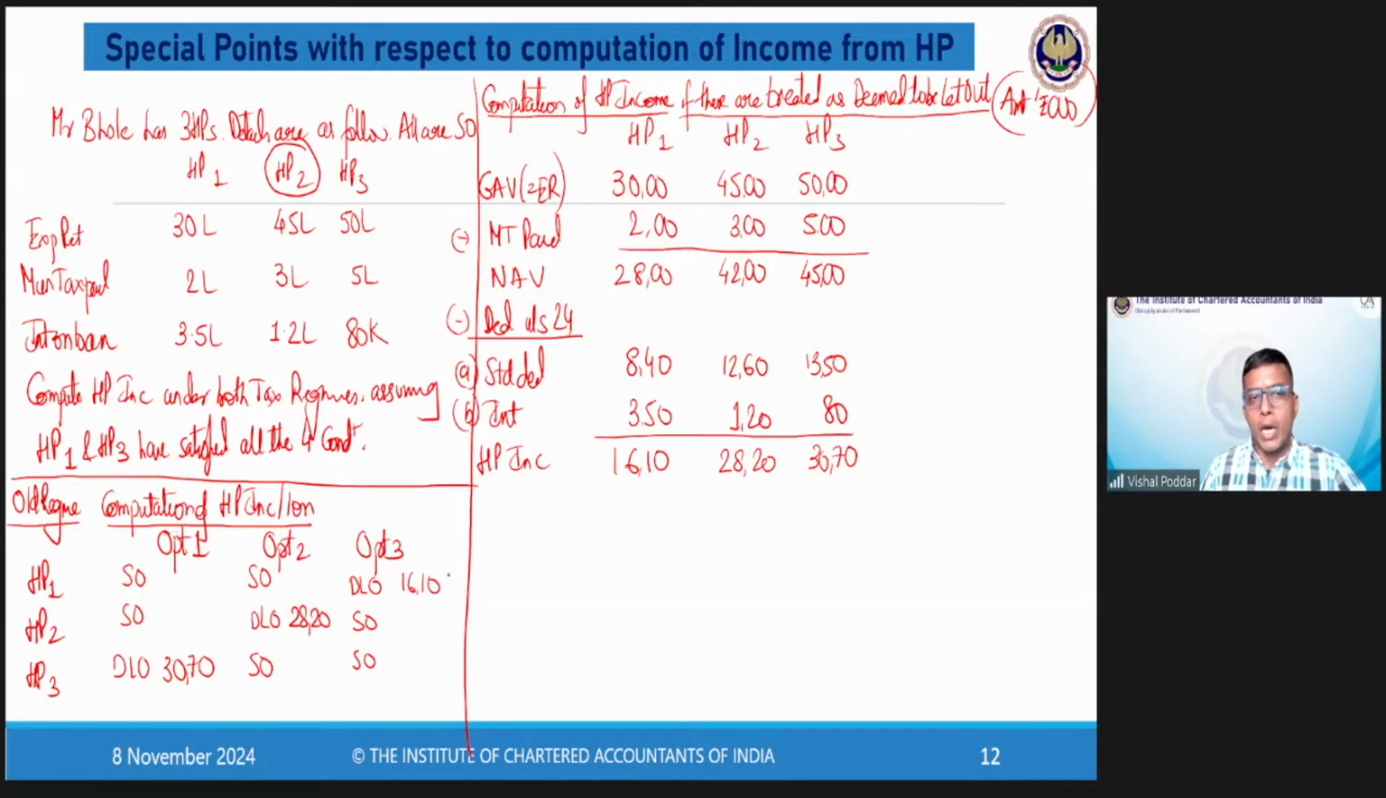Fine. Now coming to the SO provision. Now here the limit of 2 lakhs, the 30,000, the qua assessee, the qua property, everything would be considered. Now here, remember HP1 and 3 have satisfied all the 4 conditions.